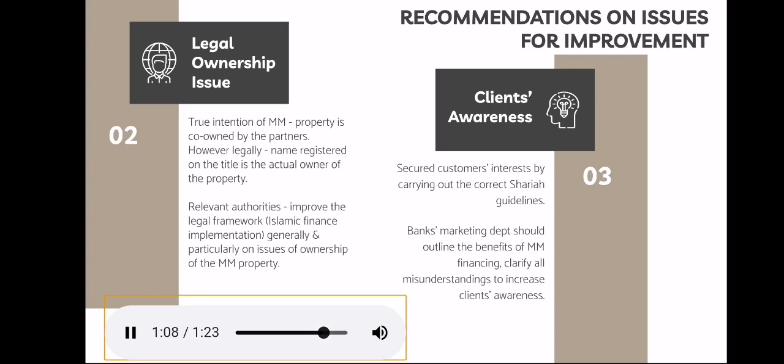Lastly, clients' awareness. The interest of a customer could be further secured by carrying out the correct Sharia guidelines and stressing on the portion of profit and loss sharing contracts in order to clarify the misunderstanding and increase the client's awareness.